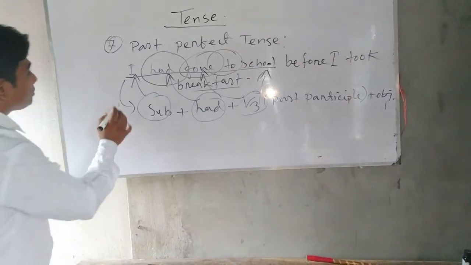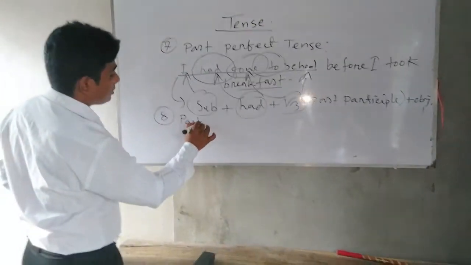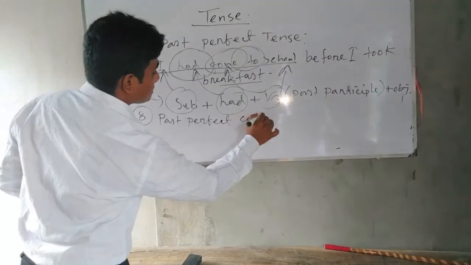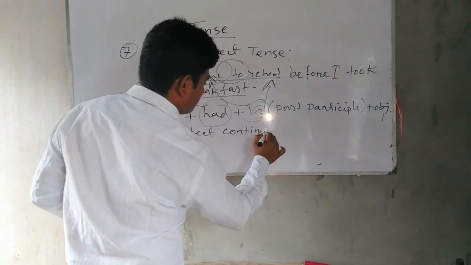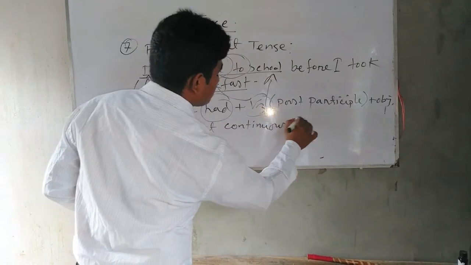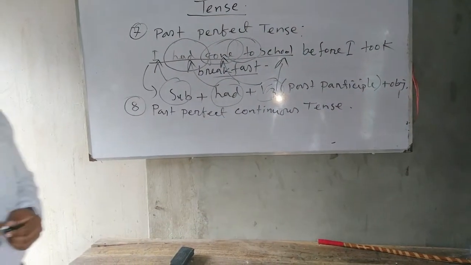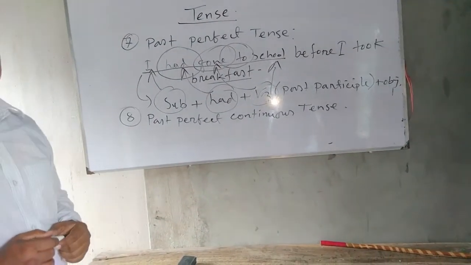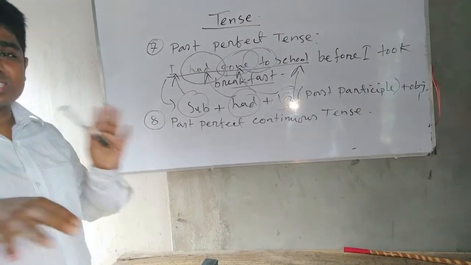And at last we will go to past perfect continuous tense. Past perfect continuous tense refers to a continuous action of past time.